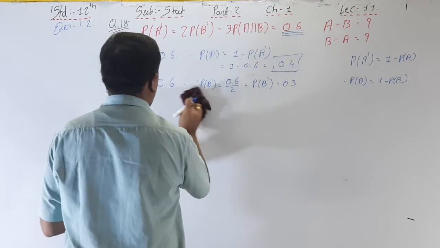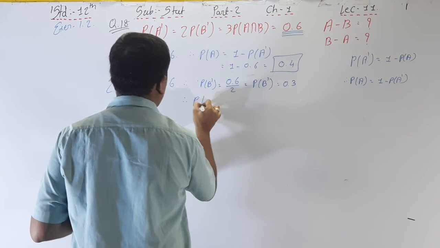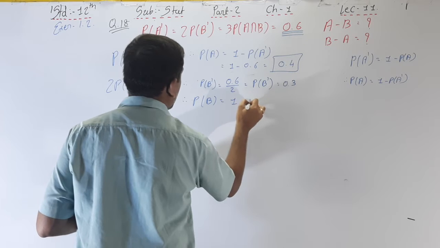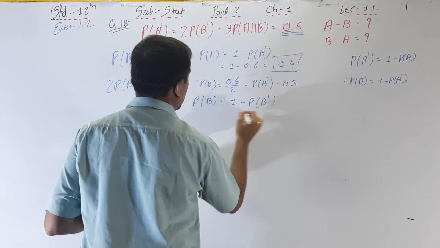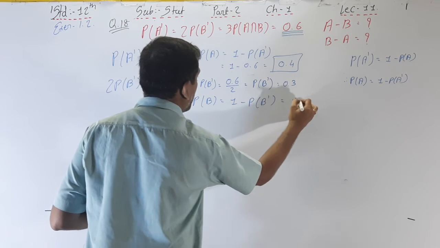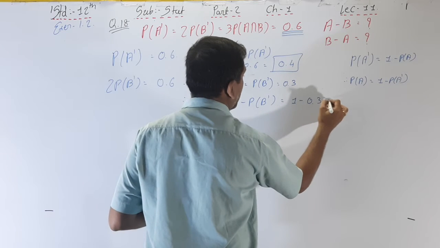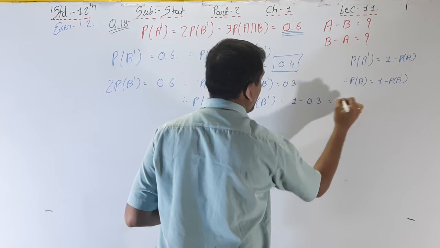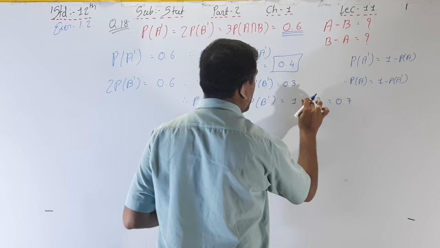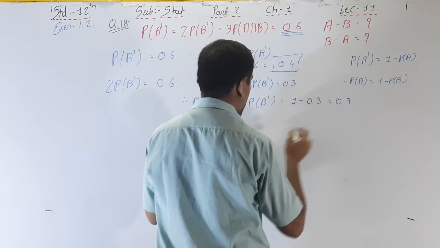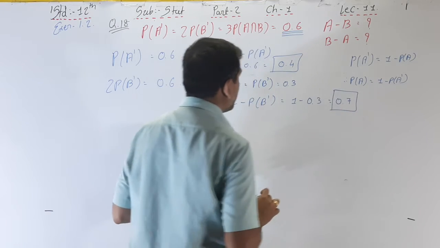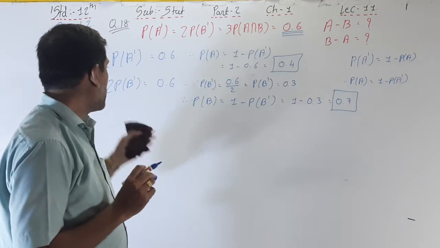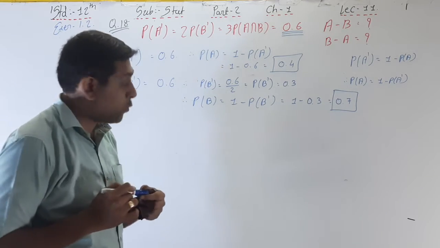What is the formula for P of B? P of B is equal to 1 minus P of B dash. That is 1 minus 0.3, that's why 0.7. P of B is equal to 0.7.